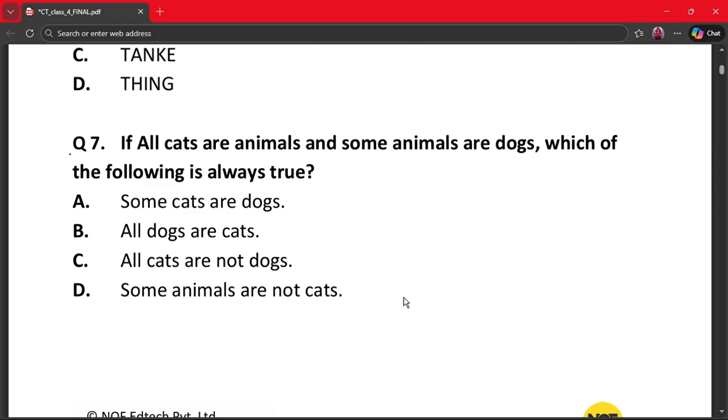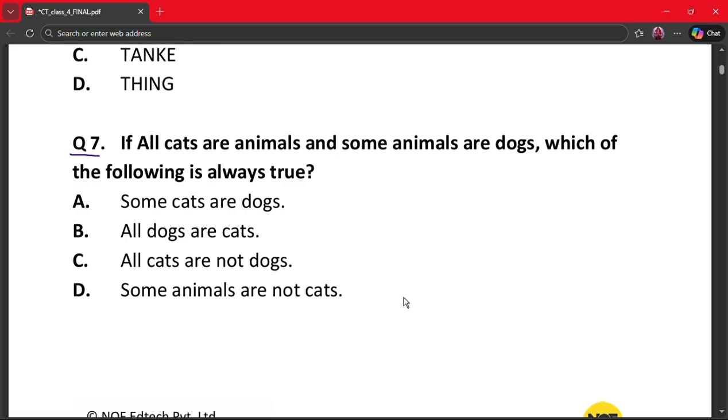Next question is question number 7. If all cats are animals and some animals are dogs, which of the following is always true? A. Some cats are dogs. B. All dogs are cats. C. All cats are not dogs. And D. Some animals are not cats.